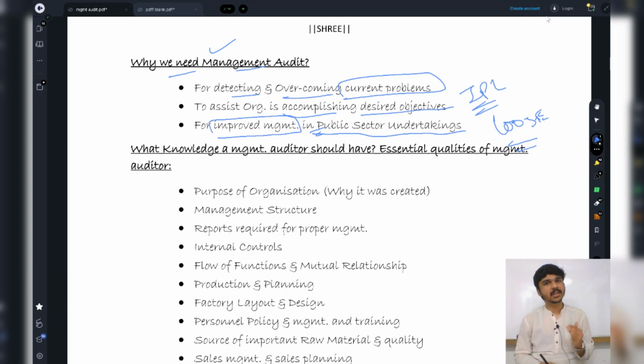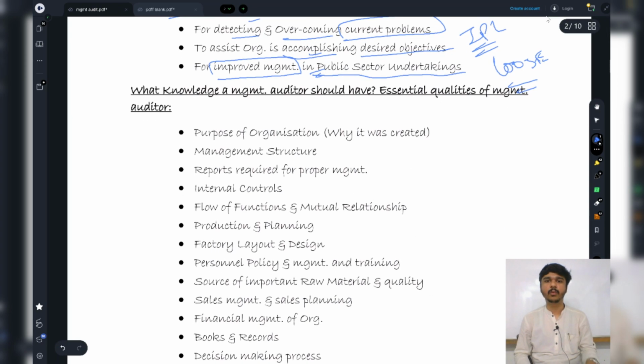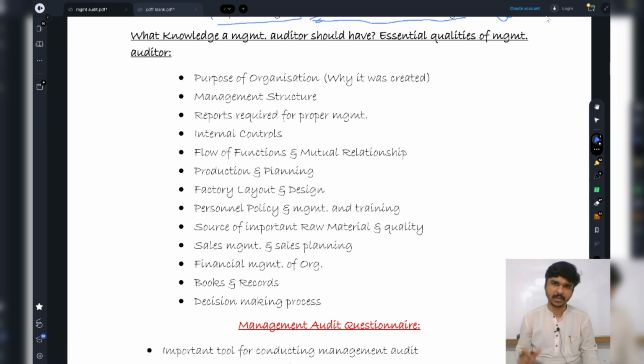Okay, in business terms, if we talk about detecting and overcoming current problems, there have been certain issues. Management has a certain plan, the organization is not giving the output, there have been certain disputes, there can be many reasons. So management audit is required for detecting and overcoming the current problems. It is required in accomplishing the desired objectives, and obviously in public sector undertakings it is required for the improvement in management. Now, I am going to go and check Mr. Virat Kohli. I am going to go and check the manufacturing process of the bats that are being purchased or produced by the RCB team.